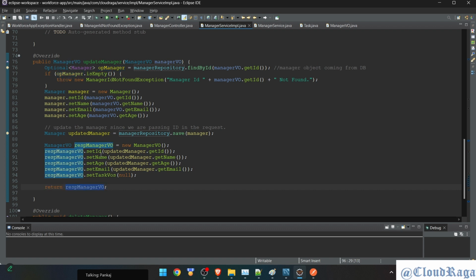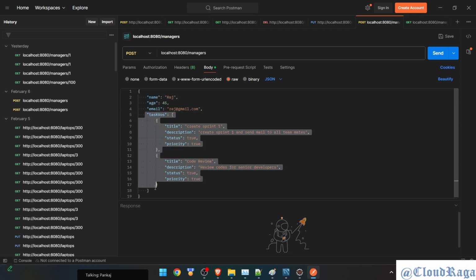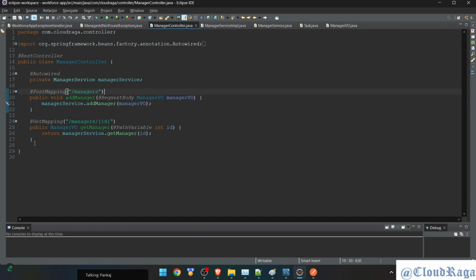This has all the details: ID, name, age, email, and for now, I'm not returning any task related stuff because we are not updating it. Even when we sent it, it was okay. We are not sending it, but when we send, it will have only these details with the ID. We are not updating tasks, so when we are not sending it, don't expect any response. Okay, this is done. Now we can go back to this part.